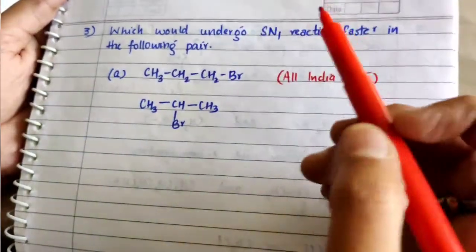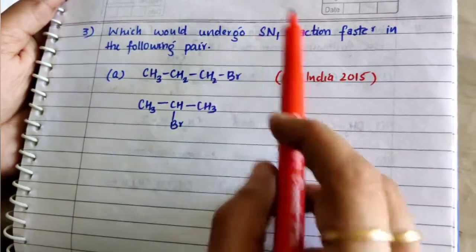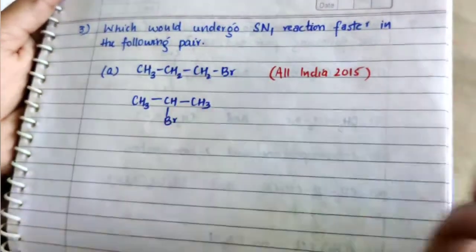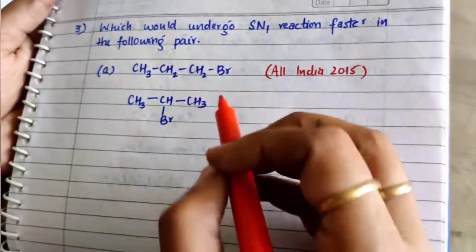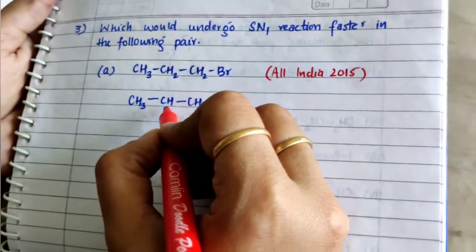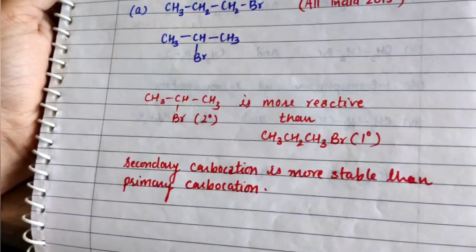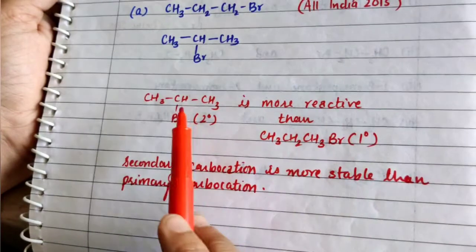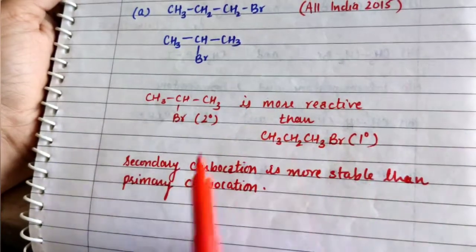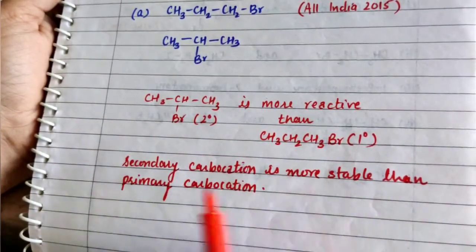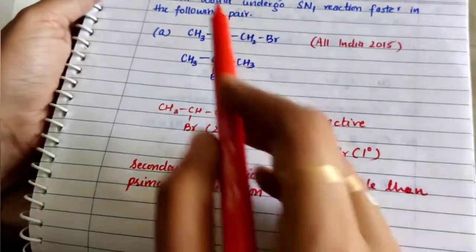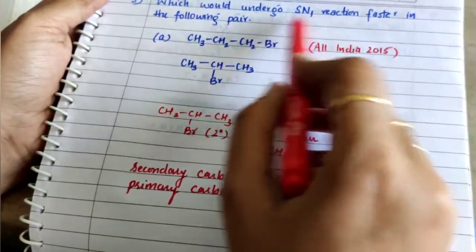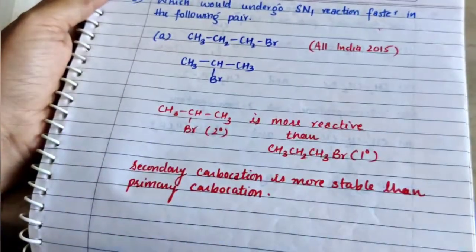Now again a similar type of question, which would undergo SN1 reaction faster in the following pair. Again we have to identify their degree, that is this one is primary, this one is secondary. So in the answer we first write down this one is secondary, this one is primary, and secondary is more reactive than primary because secondary carbocation is more stable than primary carbocation, and since it is an SN1 mechanism, it is controlled by the stability of the carbocation.